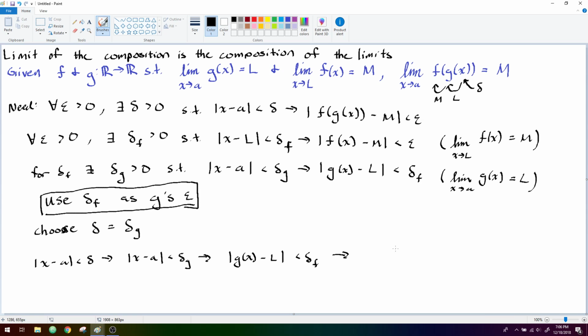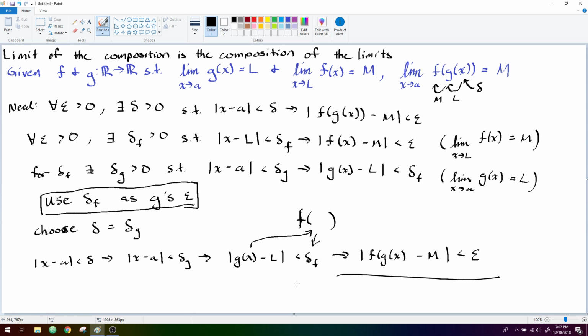But knowing that we've now controlled the argument of f to being within delta f of L, remember that this controls the argument of f because it's g of x that we're feeding into f. This tells us that f of g of x minus M is smaller than our desired epsilon, which is exactly what we aimed to prove.